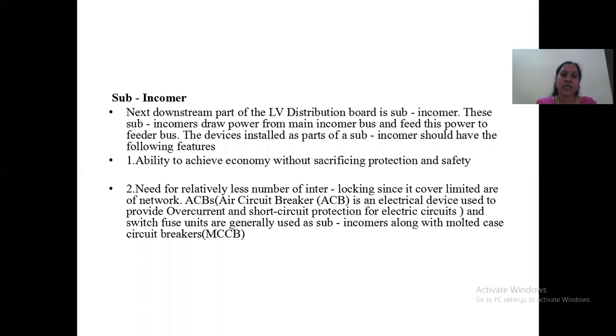Need for a relatively smaller number of interlocks, since it covers a limited area of a network. ACB is an electrical device used to provide overcurrent and short circuit protection for electric circuits. So ACBs and switch fuse units are generally used as sub-incomers along with the MCCBs. These are the devices we are going to use in the sub-incomer.